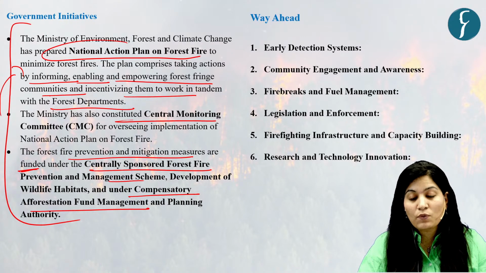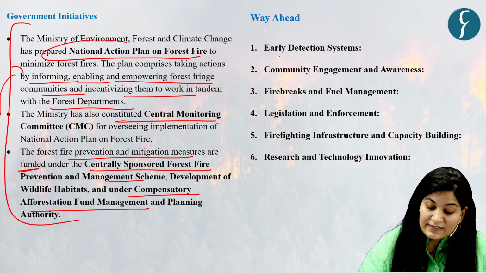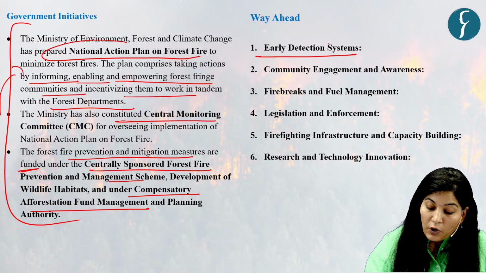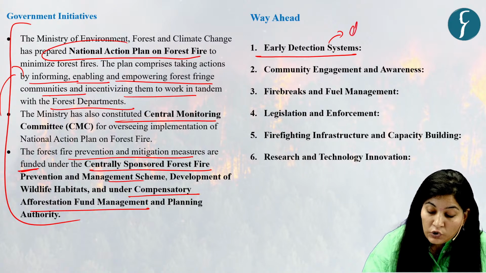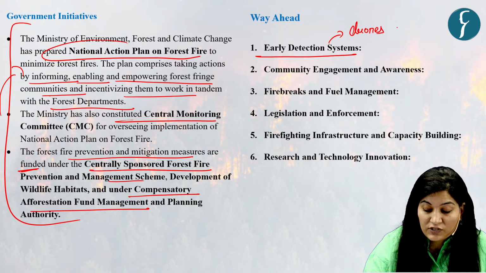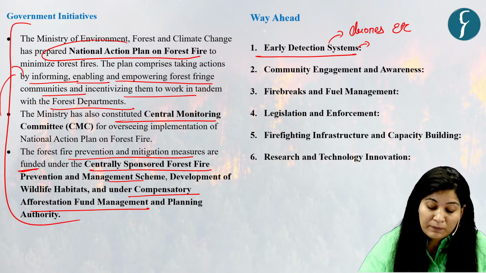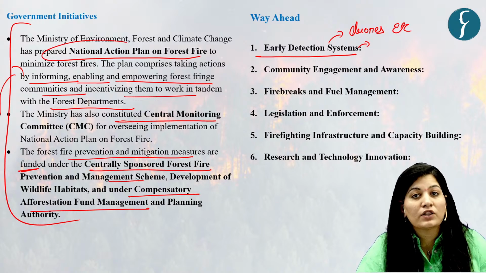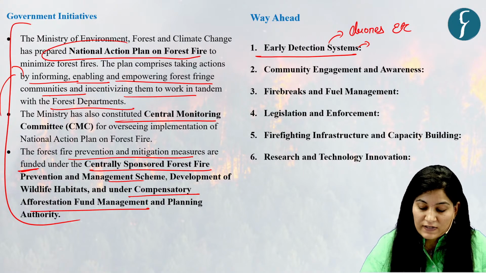Now let's see what else can be done to improve the situation. First, an early detection system. We need to use advanced technologies like satellite imagery and drones at a nascent stage. Second, we need to train our forest personnel and equip them with communication devices so that they can report incidents promptly. So first is the early detection system.